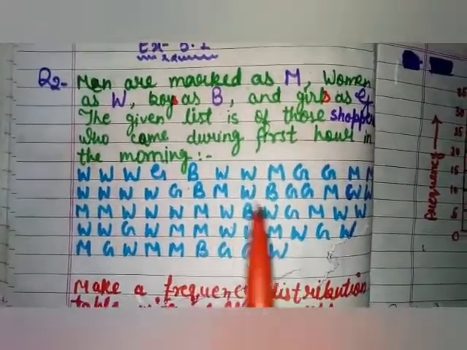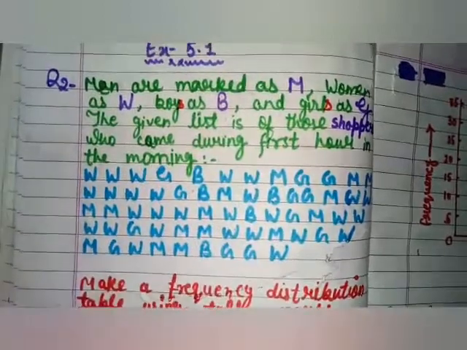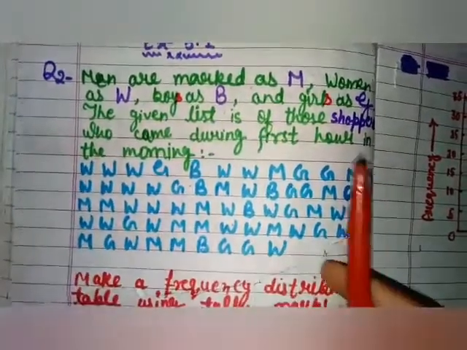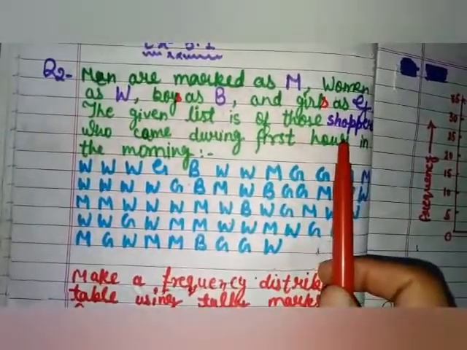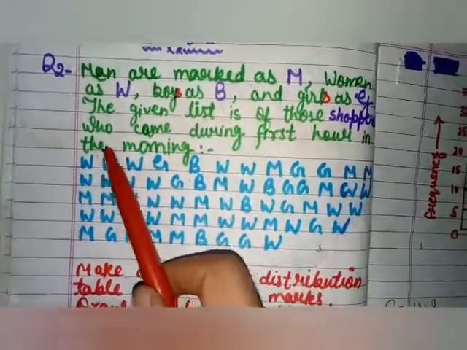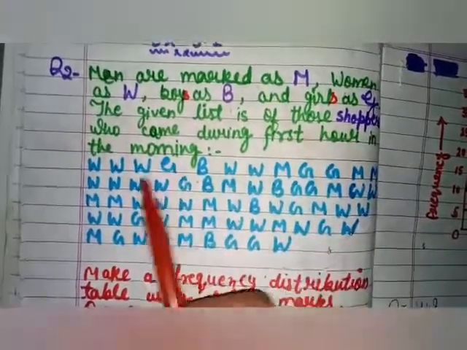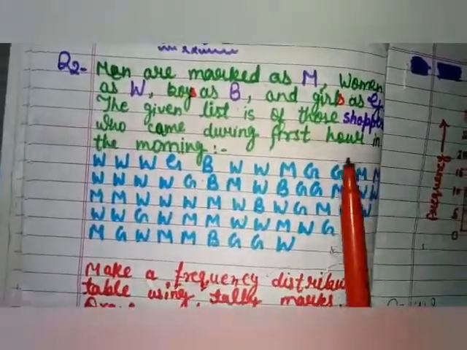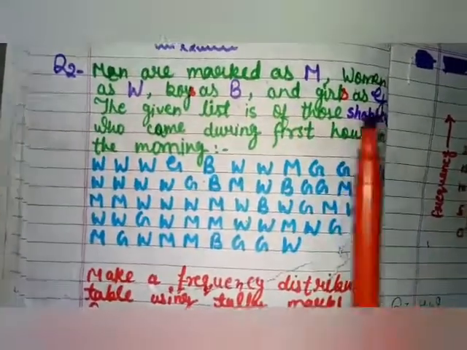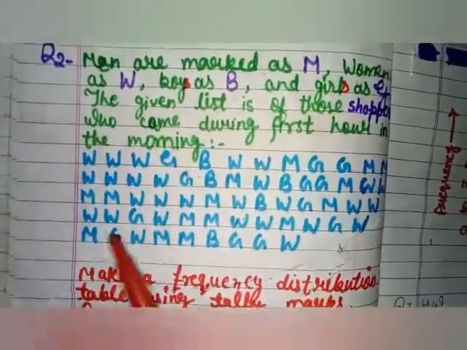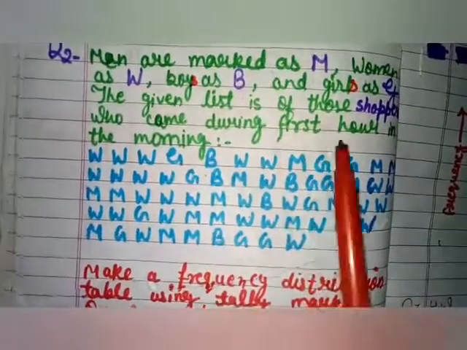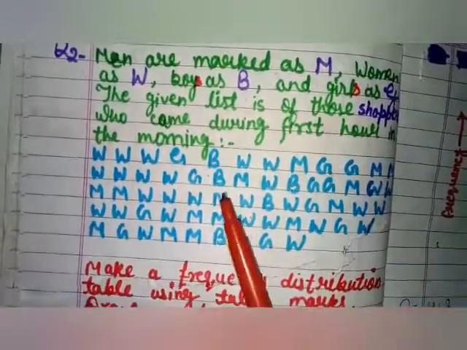It is written in the question that the given list is of those shoppers who came during the first hour in the morning. So there is a shop which opens, and in the first hour of the morning these shoppers come.